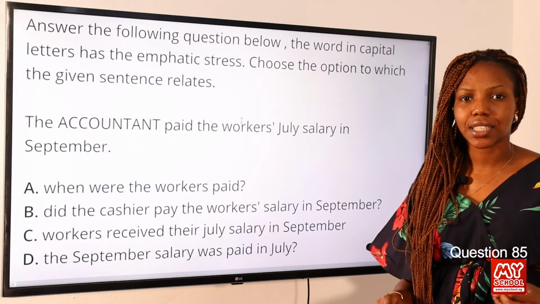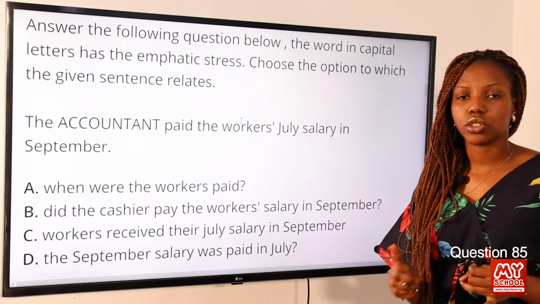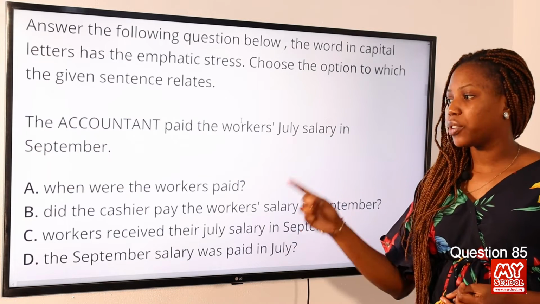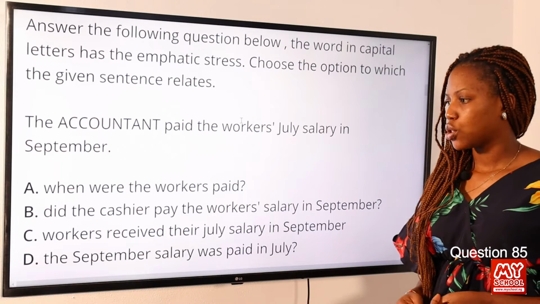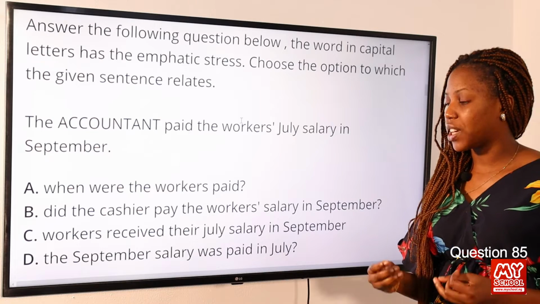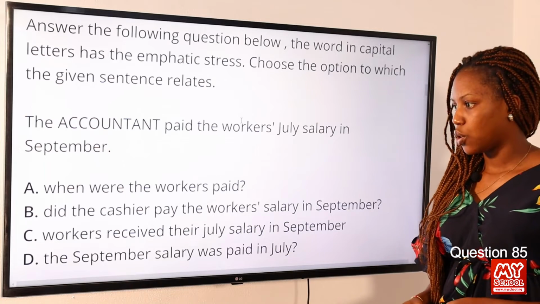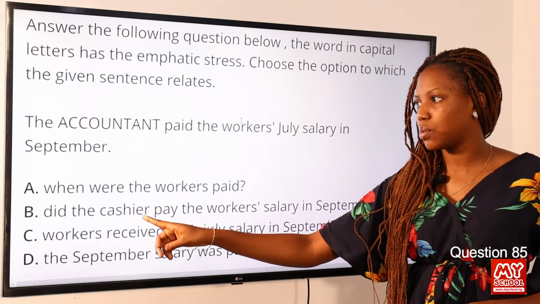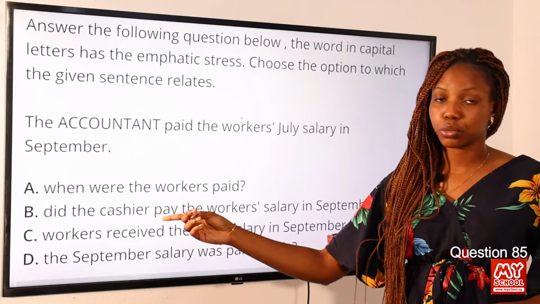Now, do not forget that I said that there are two things you need to take note of when attempting questions like this. You need to take note if it's an interrogative statement, and number two, the word emphasized must contradict the word in the options. Okay, so we can see from the explanation I've just stated that option B perfectly fits this. Option B is an interrogative question, and also cashier has been used in place of accountant. So the answer to this question is option B.